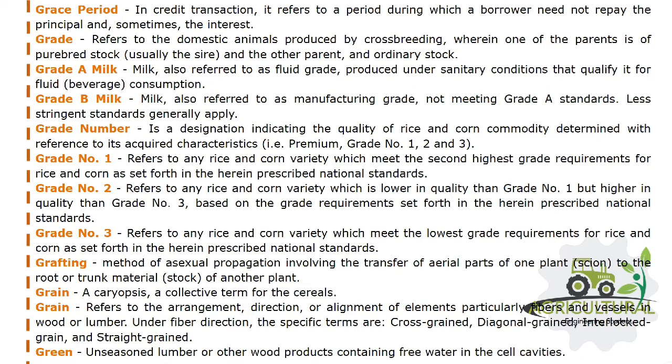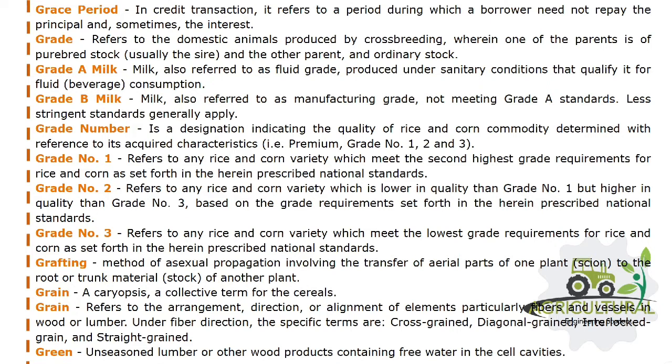Grade number is a designation indicating the quality of rice and corn commodity determined with reference to its acquired characteristics, for example premium, grade number 1, 2 and 3. Grade number 1 refers to any rice and corn variety which meets the second highest grade requirements for rice and corn as set forth in the herein prescribed national standards.